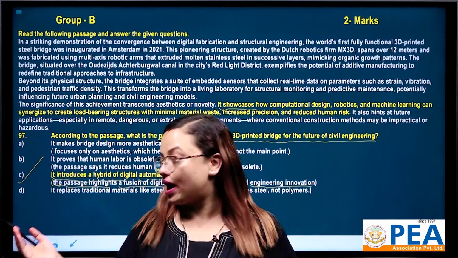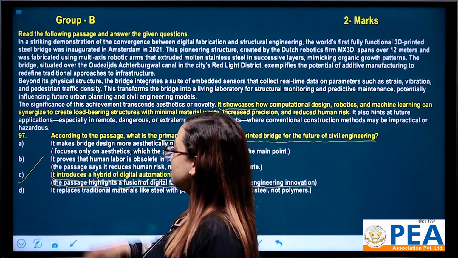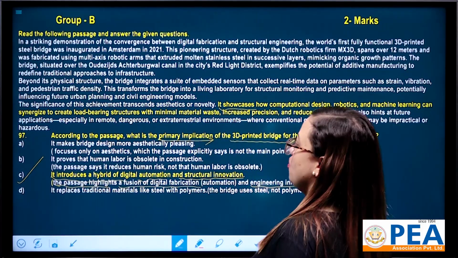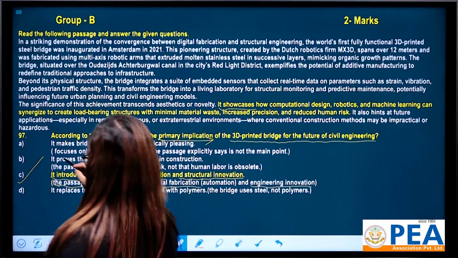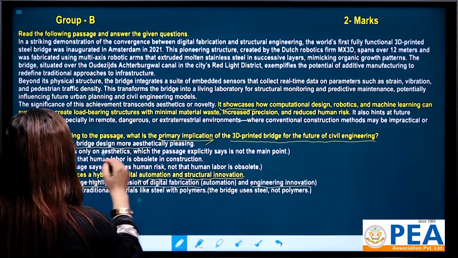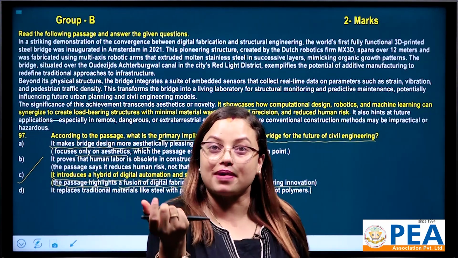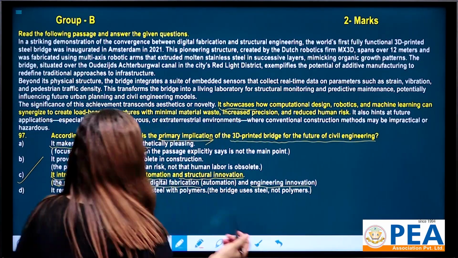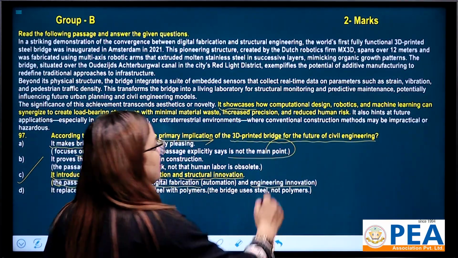Why not A, why not B and D? Let's find out. It makes bridge design more aesthetically pleasing. This is wrong because the option focuses only on aesthetics, only on the beauty part, which is wrong because the passage explicitly says it is not the main point.